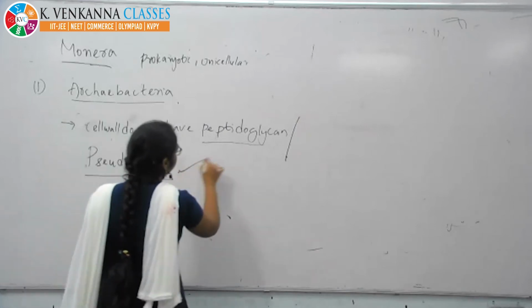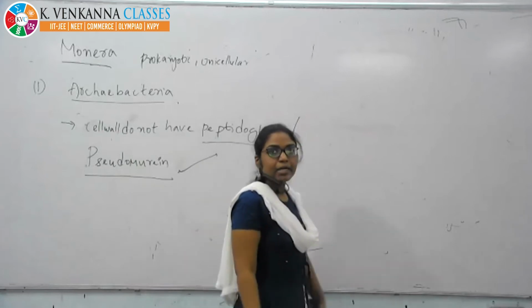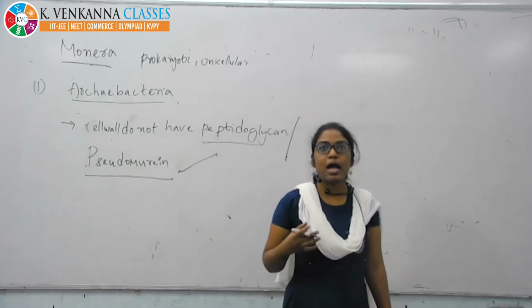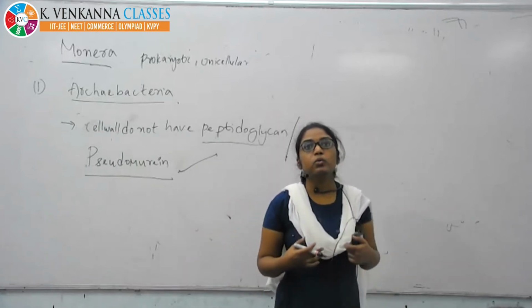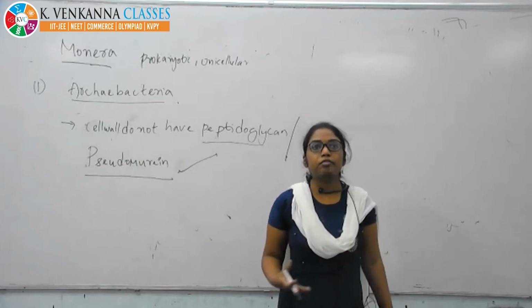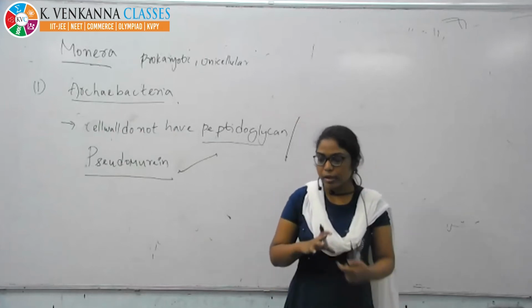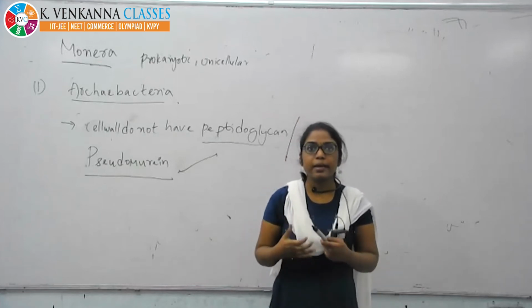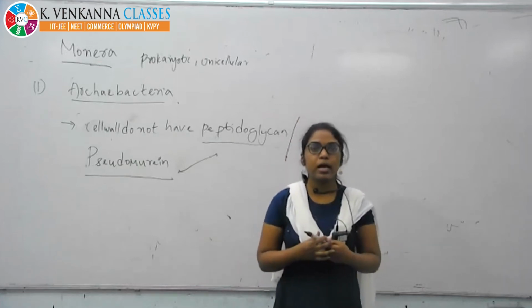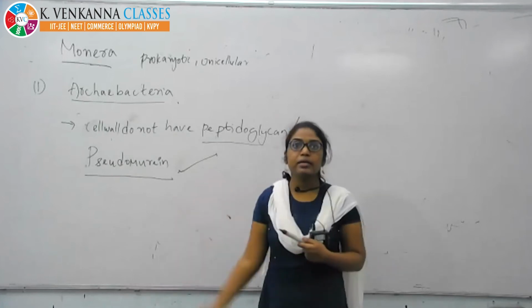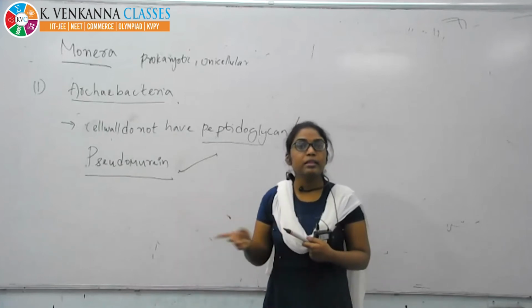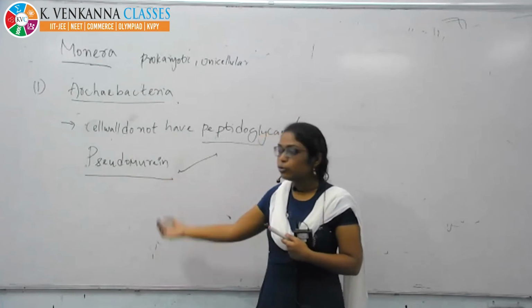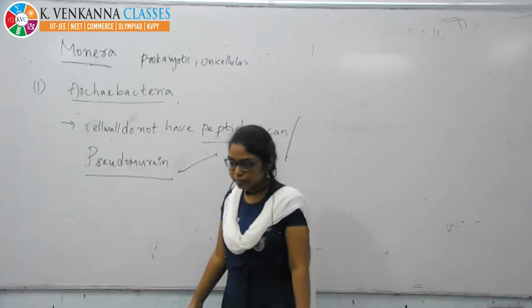Why pseudomurine here? Because these bacteria are living in the most harsh conditions, they need to protect themselves from the harsh conditions. To escape the harsh conditions and have resistance, peptidoglycan is not enough. That's why they have moved to pseudomurine.